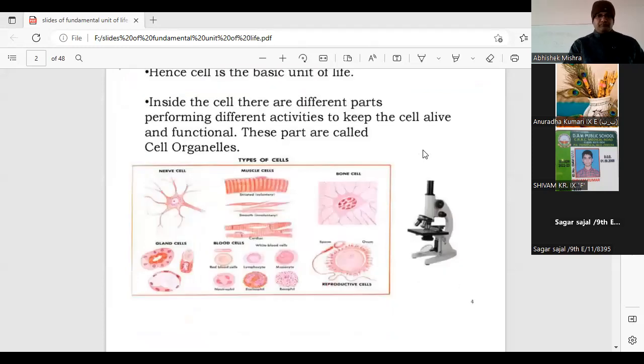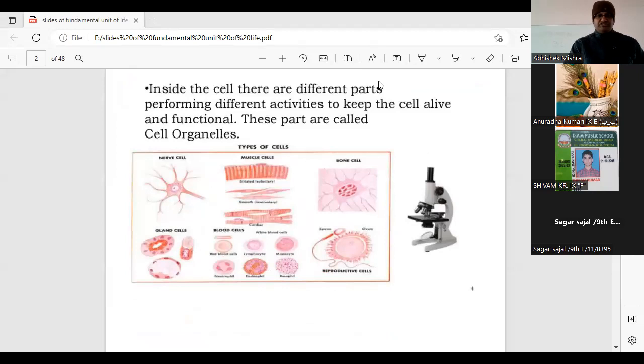Here is one image I have shared with you all, which shows the shape and size of different cells.